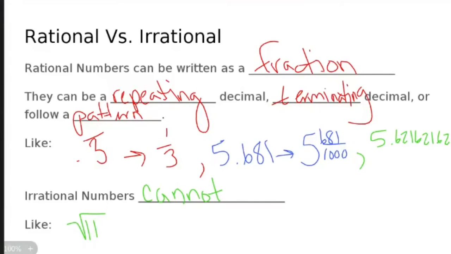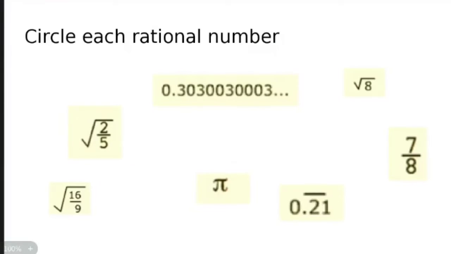Stuff like that would be the square root of 11. It's not a perfect square, so I can't take the perfect square root of it. Something like 5.83127195 and so on, no pattern, doesn't repeat, therefore it is not rational. Pi, 3.14159 and so on, goes on forever, has no pattern. Those are irrational. Irrational is an ugly mess.